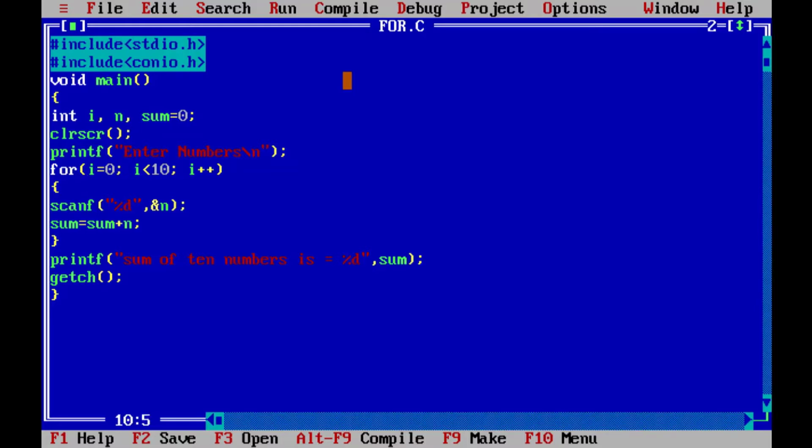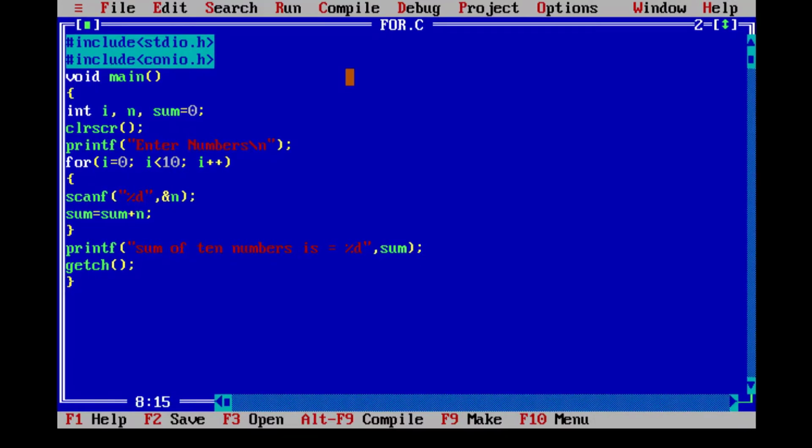Then here we are using scanf function. It is also inbuilt library function. Its definition is in the stdio.h file. It is used to read values from keyboard. Now whatever value we enter, that value will be stored in the n variable. Here the entered value will be added to the value of the sum variable. Now value of I will be increased by 1 because we have written I++. It means value of I is going to be increased by 1.